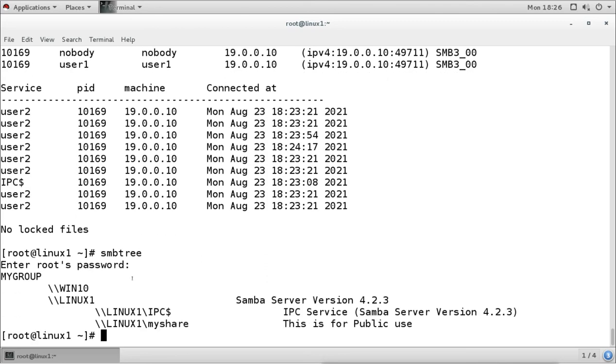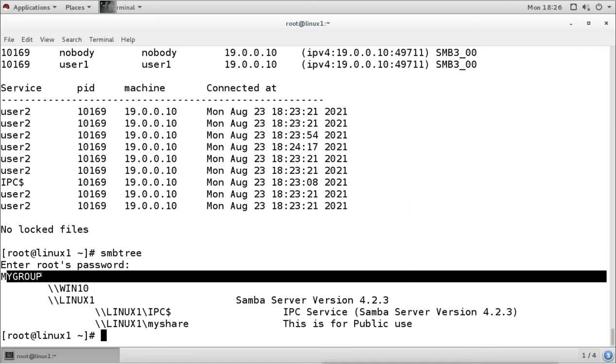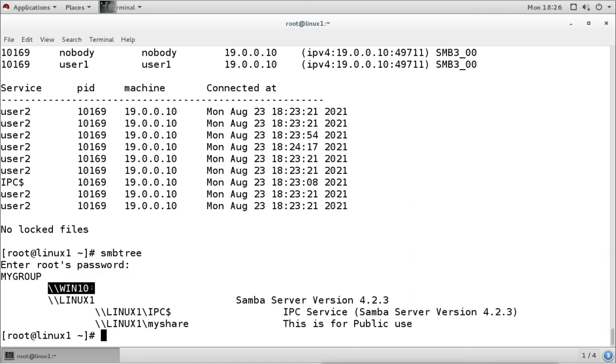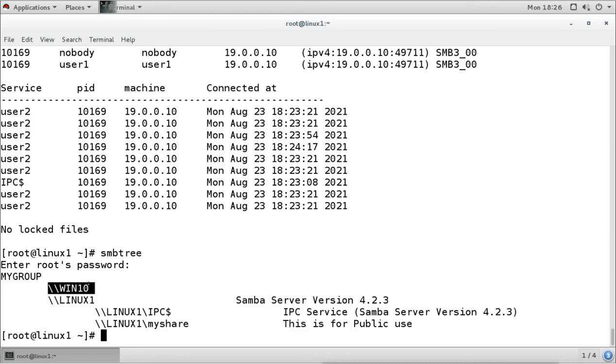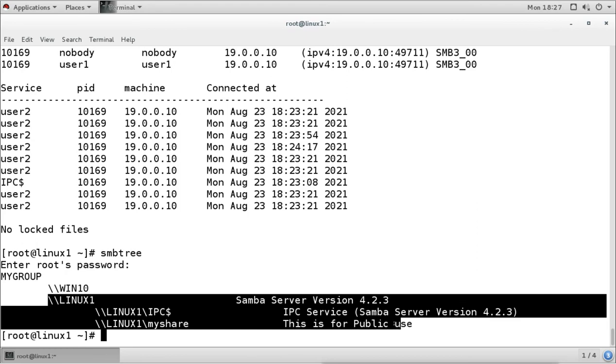So it is showing here that this is the workgroup, this is my group, and these two machines are in the workgroup. This is the Windows 10 machine, Win10, and this is our Linux machine. And for our Linux machine, it also shows what share folders we have shared. It is not showing for Windows, but it will show for the Linux machine. So if we have other Linux machines running as a Samba server, it will show those machines' share folders also, and you can see it is showing that Samba string here.